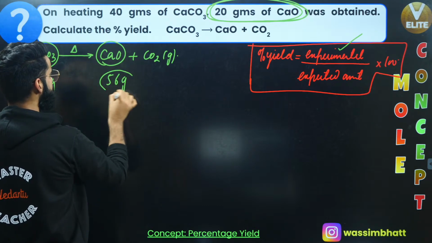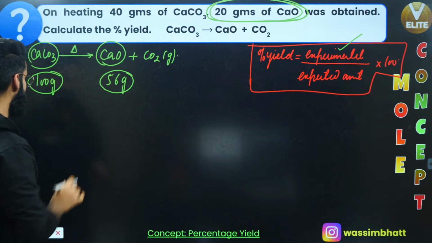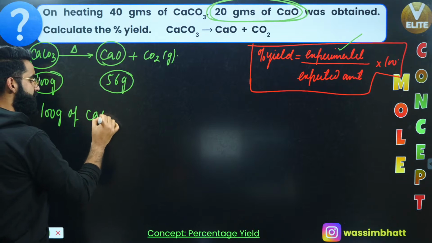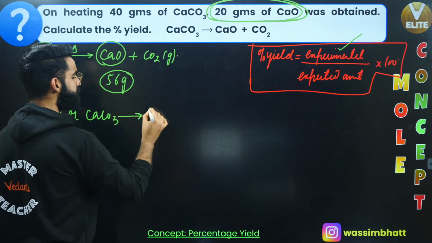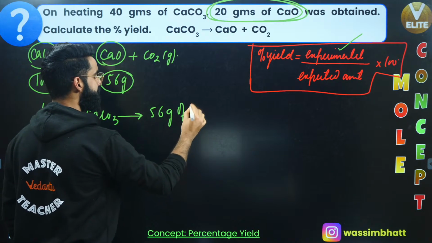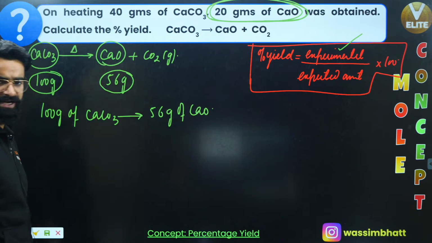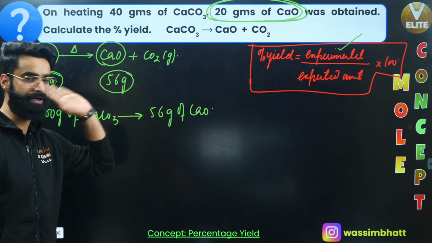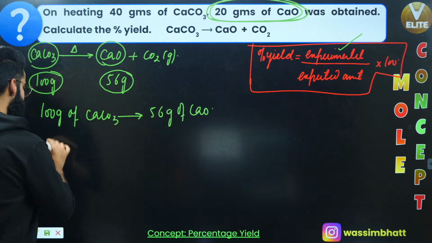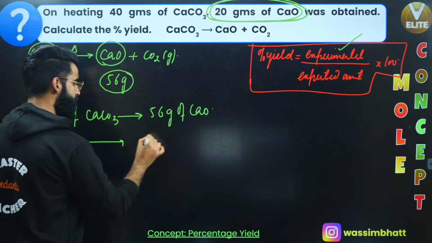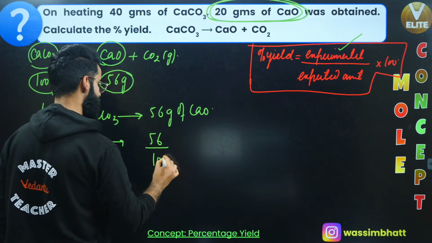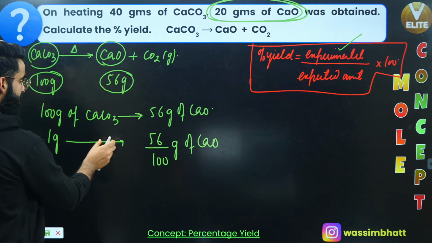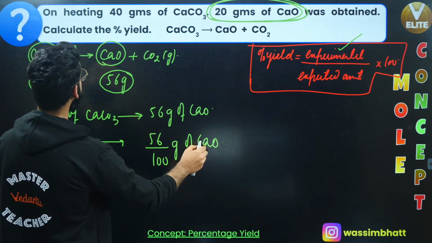From the stoichiometry, 100 grams of calcium carbonate should produce 56 grams of calcium oxide. So 1 gram of calcium carbonate should produce 56 divided by 100 grams of calcium oxide.